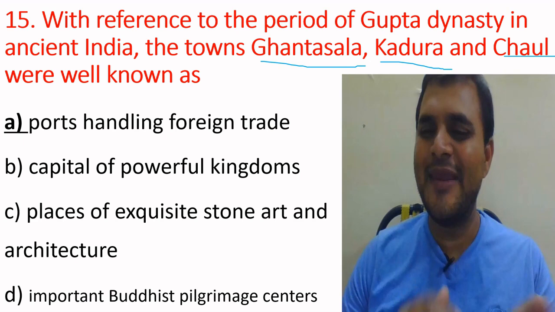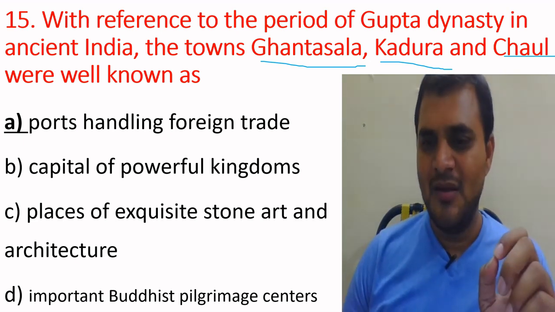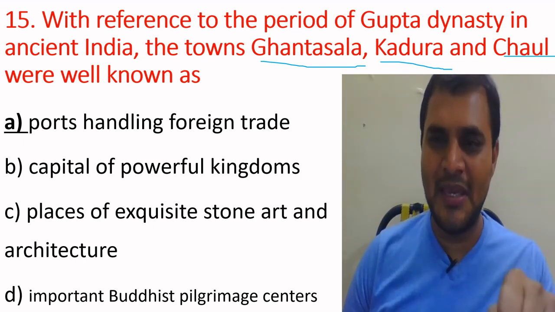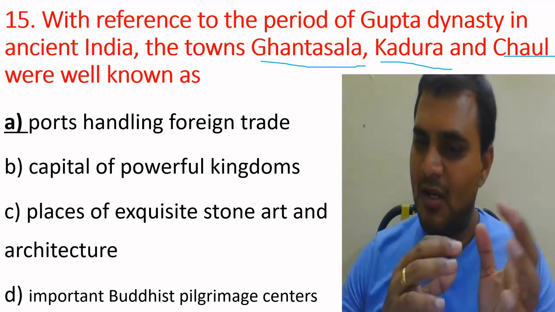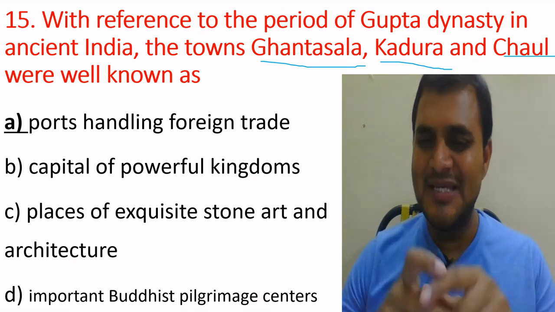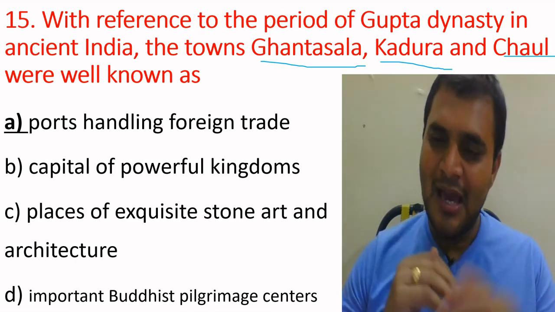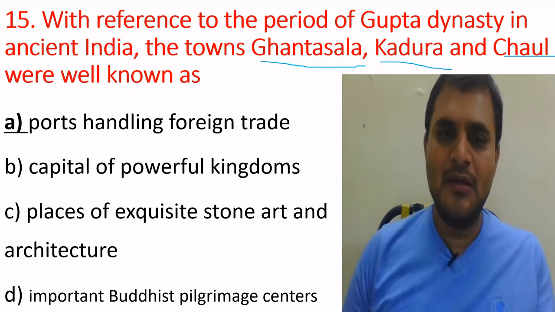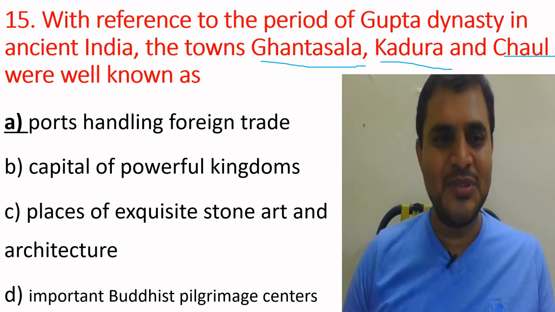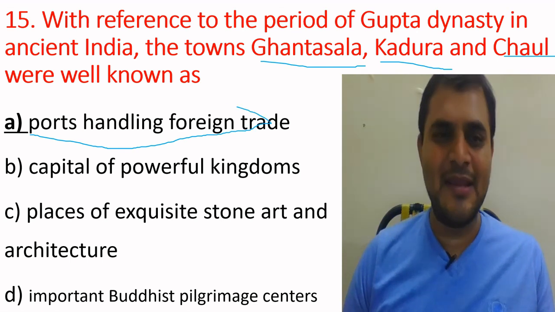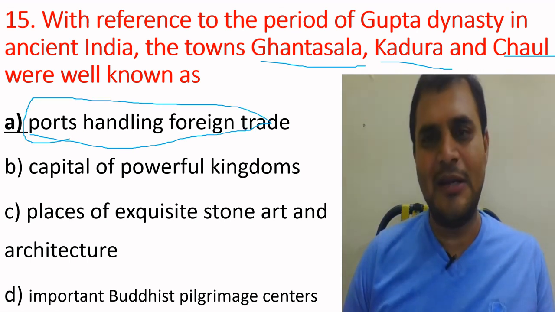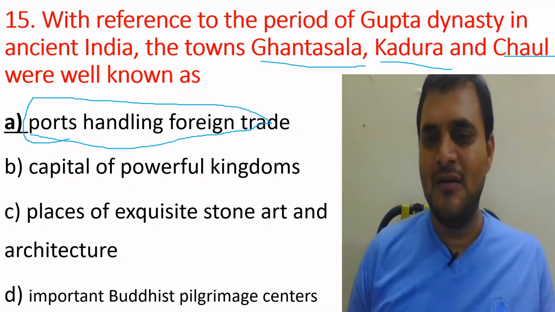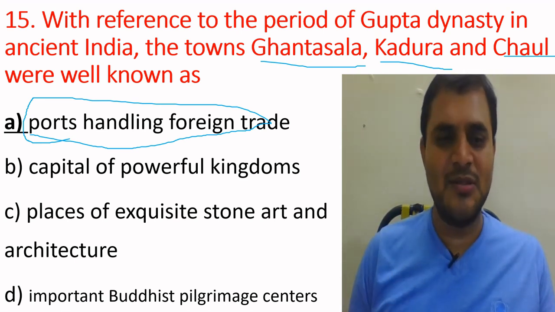Chaul is located in Maharashtra, around 60 to 70 kilometers from Bombay. During the modern period, the Portuguese had a colony there, and there was the Battle of Chaul. The answer is option A, ports handling foreign trade.